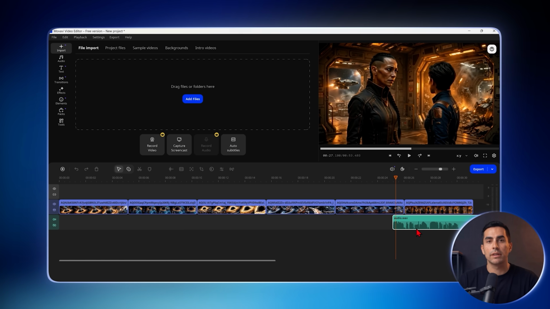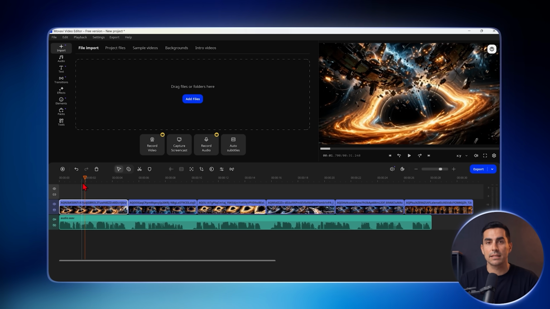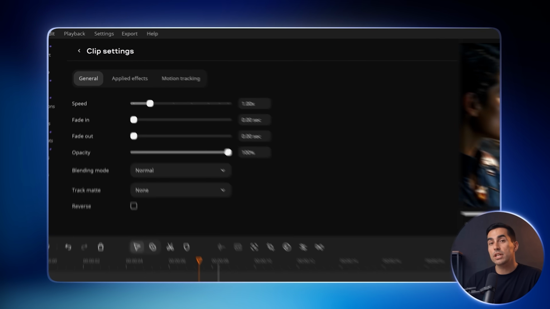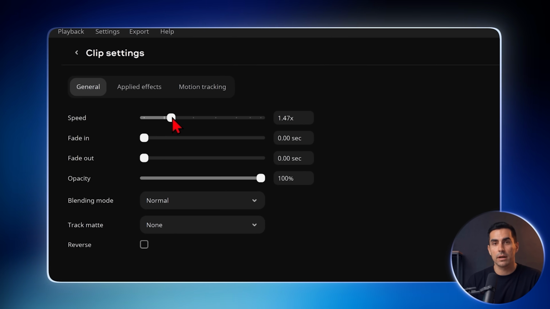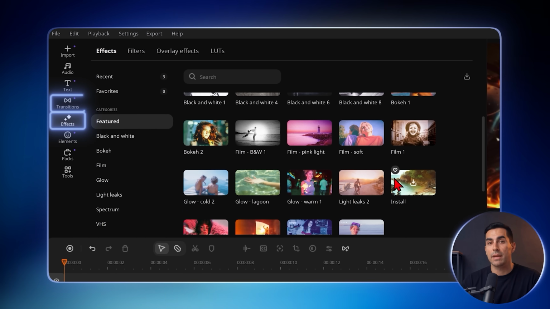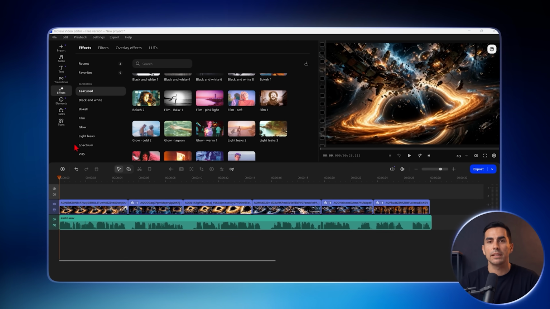Because the prompt told the AI that every clip would be 5 seconds long, it didn't create 10-second sentences for each video, so everything should fit properly. Even so, you can adjust the speed of the videos with this option here until they line up perfectly. Then use the effects and transitions in the editor to make the final result even better. And with that, your long-form video is ready to upload.